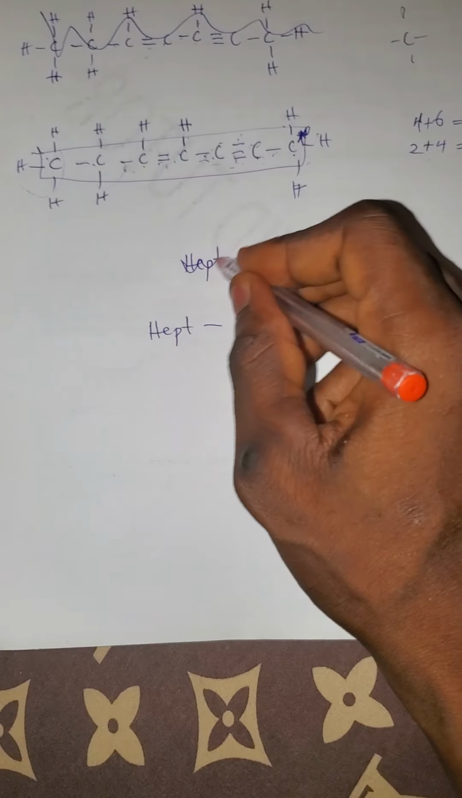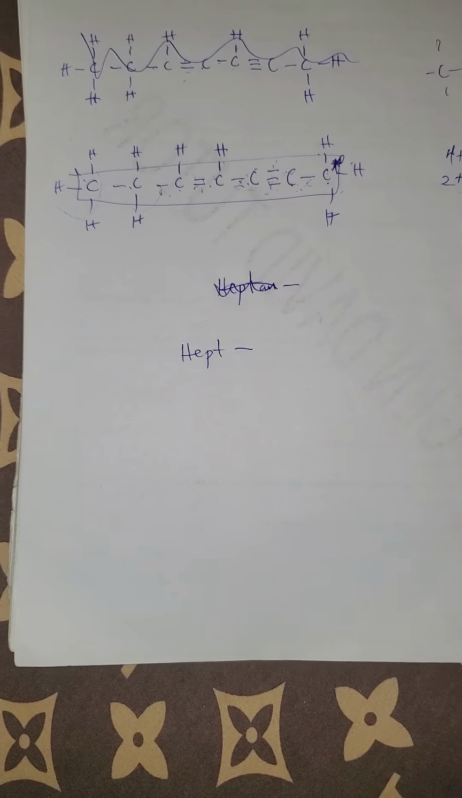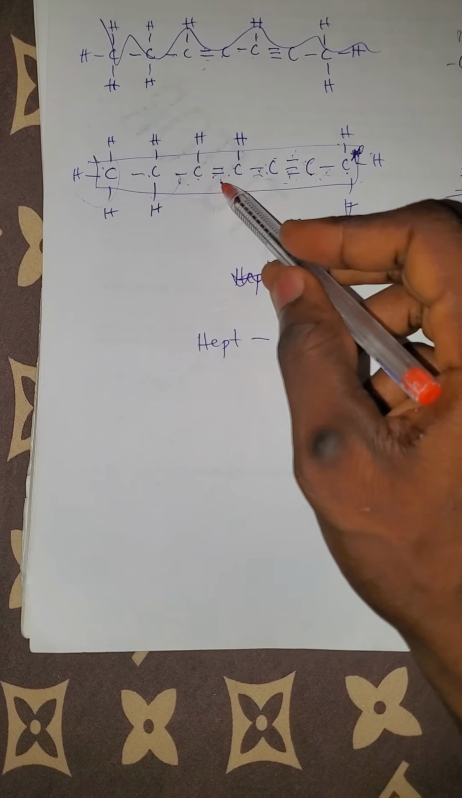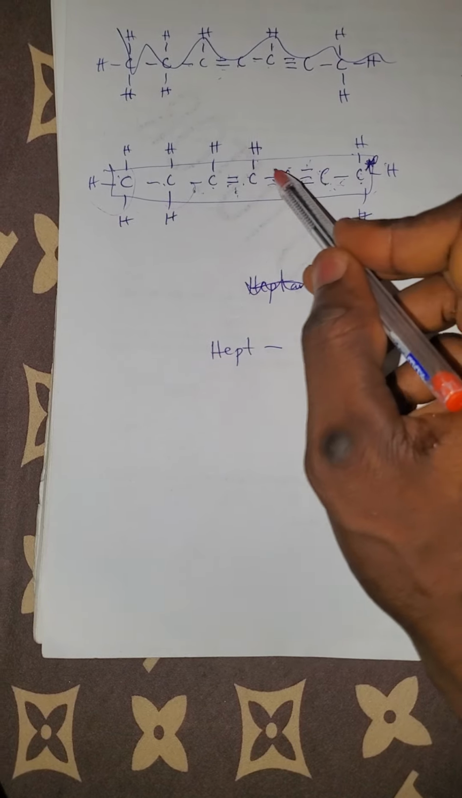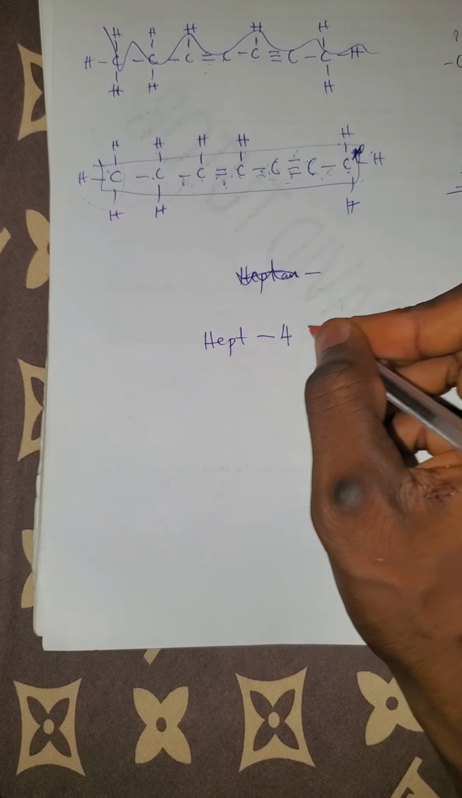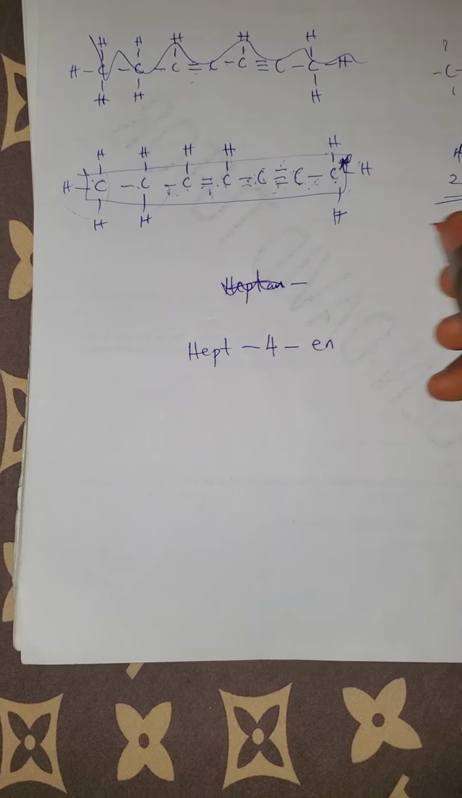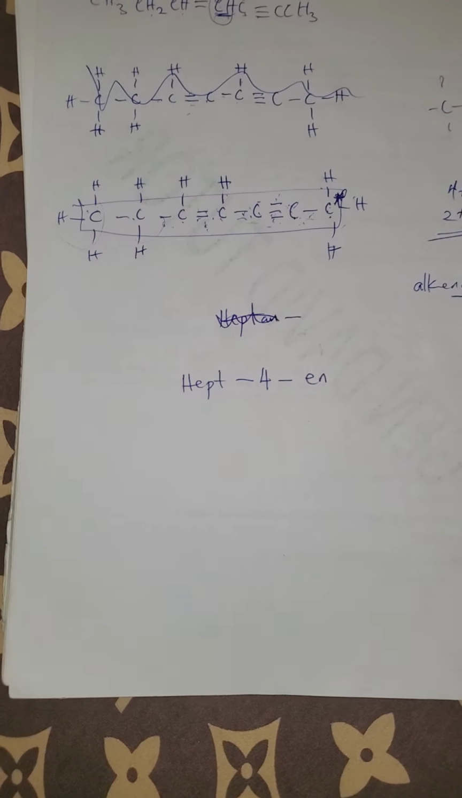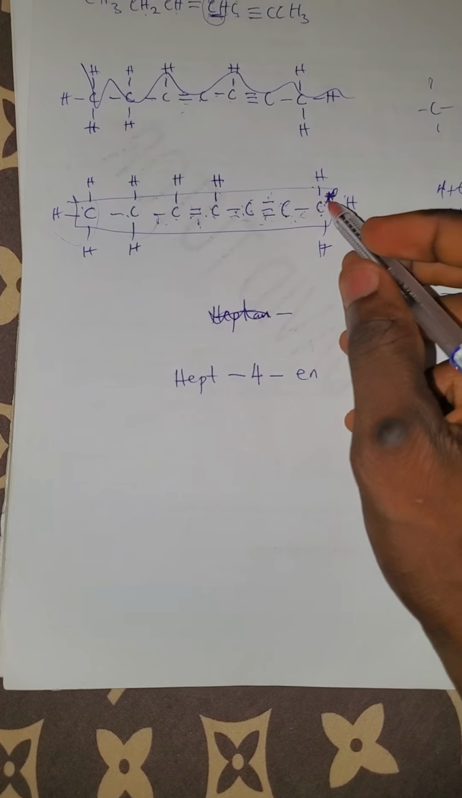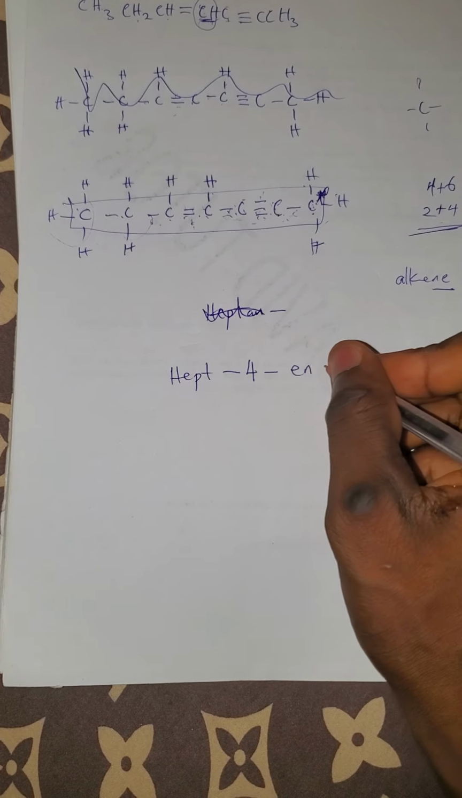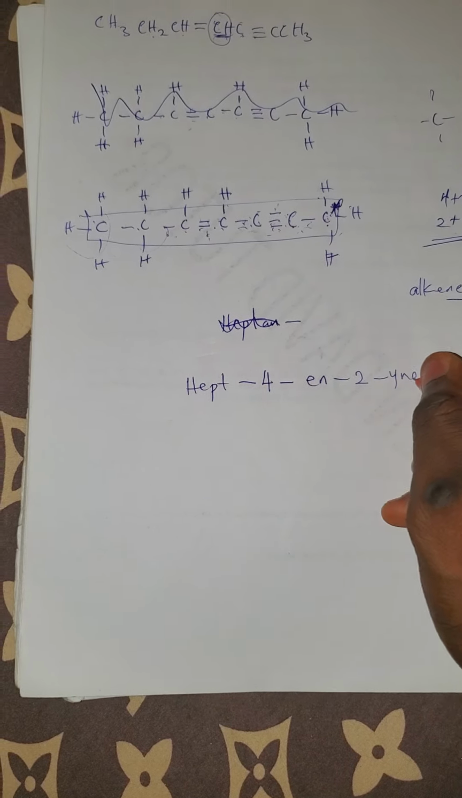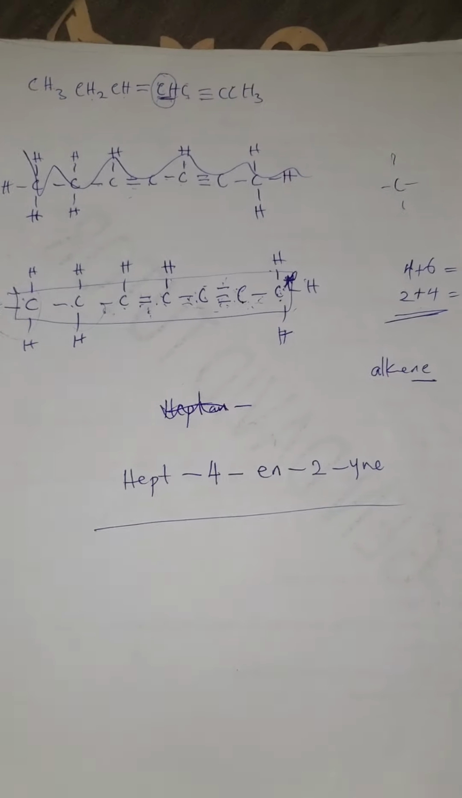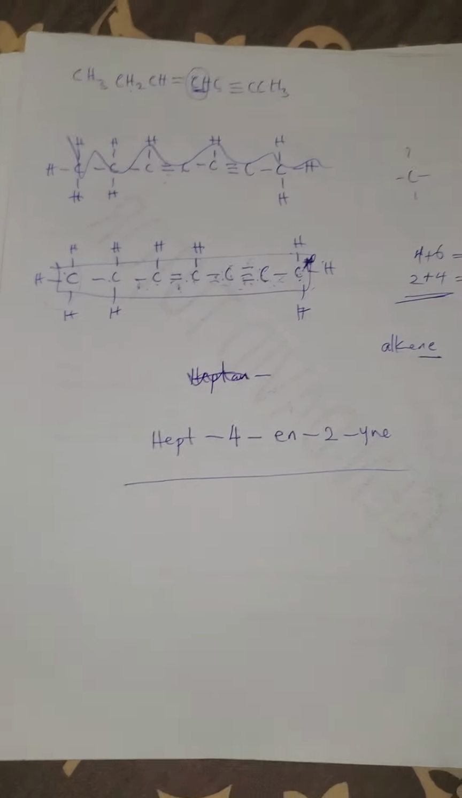Hept. The parent name is hept. And what's the position? So don't forget we are using this. The position of the double bond is 1, 2, 3, 4. We have it to be hept-4-ene, because that double bond is the alkene family. Alkene family, hept-4-ene. Then what's the position of this one? That's 2. Hept-4-ene, then 2-yne. Hept-4-en-2-yne. So that's the name of this structure.